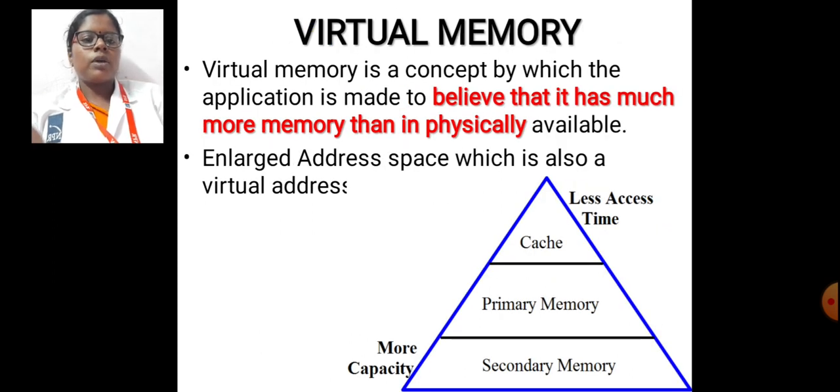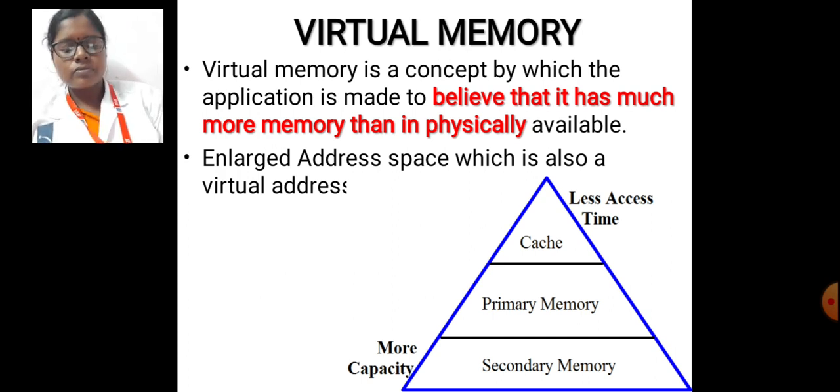And now we are going to see about virtual memory. Virtual memory is a concept by which an application is made to believe that it has much more memory than is physically available, an enlarged address space, which is also the virtual address. First one is cache, primary memory, secondary memory.